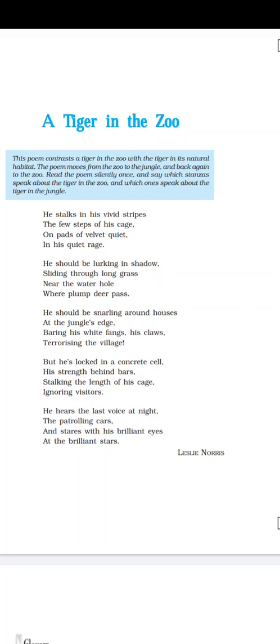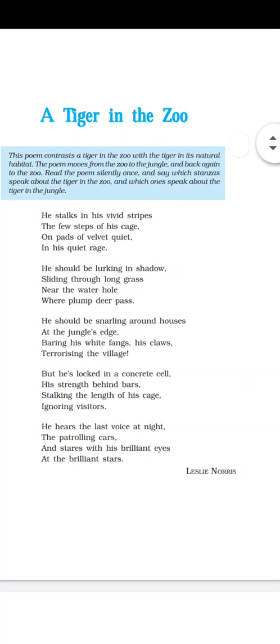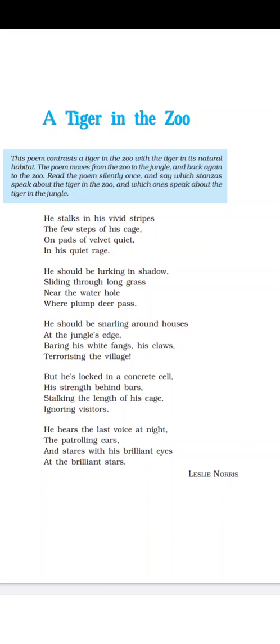From the first paragraph, if I read, you can see that the poem contrasts a tiger in the zoo with a tiger in its natural habitat. Habitat means natural living place, dwelling place, natural surrounding.